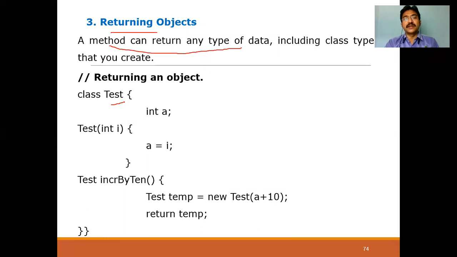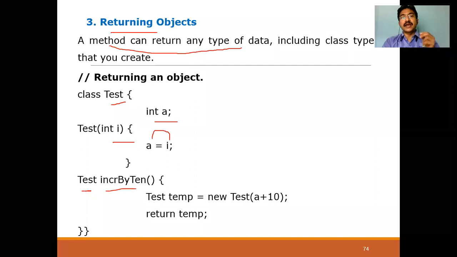How can we do that? See, I'm creating a class test. I'm taking a data member A. I'm creating a constructor, and whatever parameters we get from the calling method, I'm assigning to A. I'm creating one more method, increment by 10. Now remember, what is the return type of this method? Till now we have seen that the return types of a method are int, float, void. Now we can also use a class as a return type for a method, because if a method returns an integer value, what is the return type of the method?